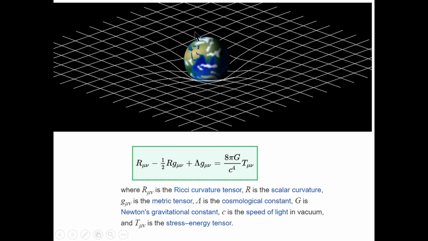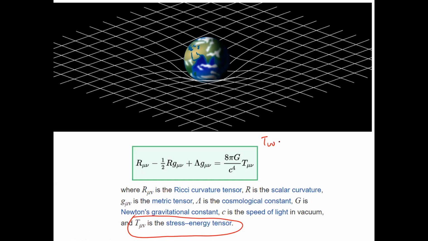On the right hand side, we said that the mass is going to cause the curvature, and that mass is going to be captured by your stress energy tensor. The T mu nu is your stress energy tensor, a two-index tensor.